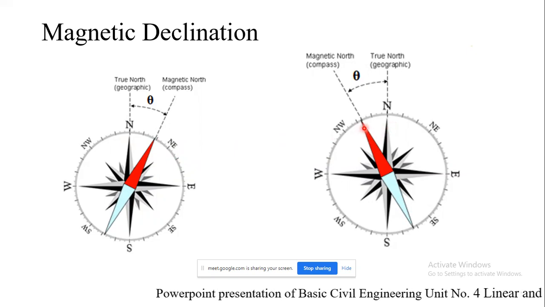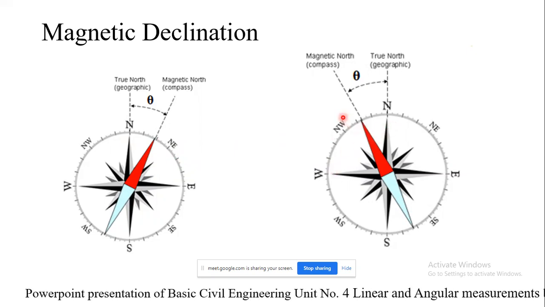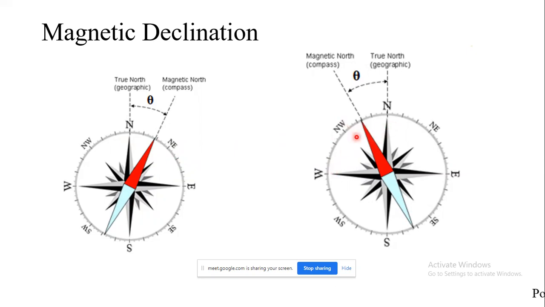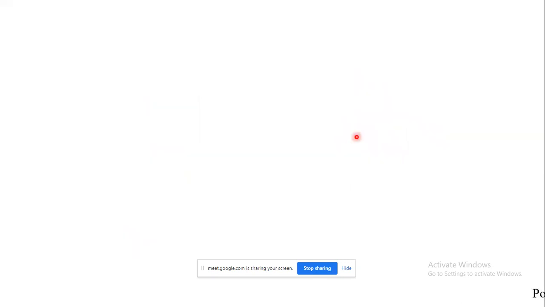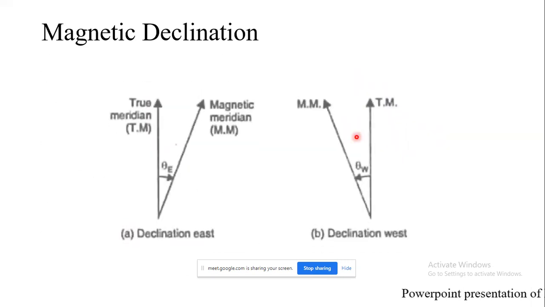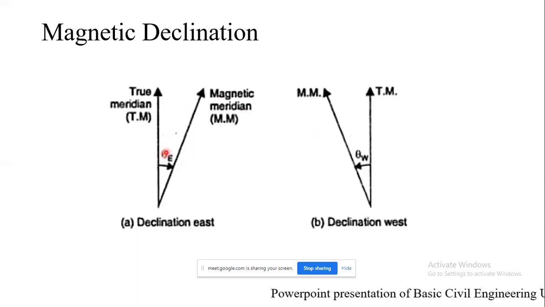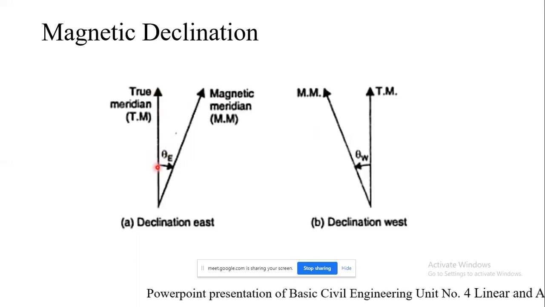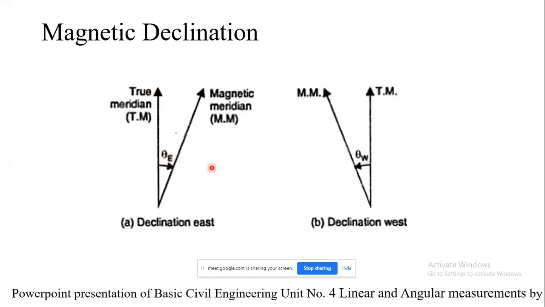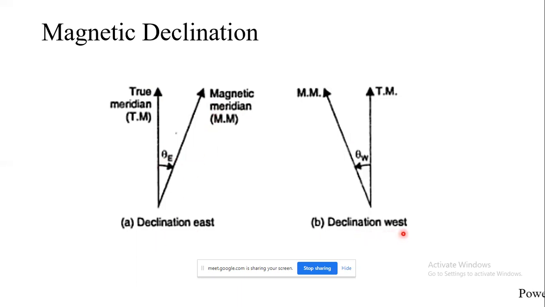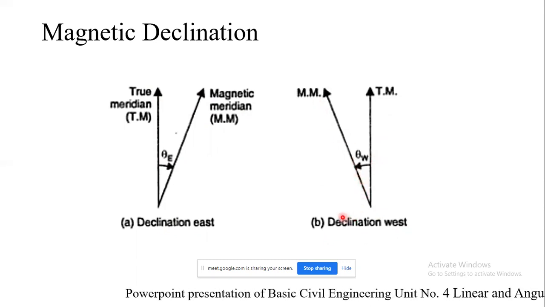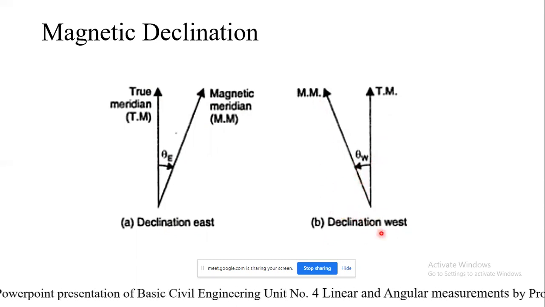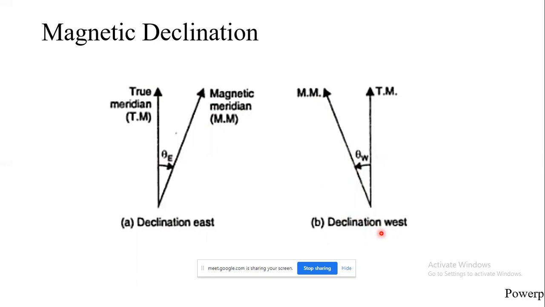And whenever the needle is tilted towards the west, it is called as declination west. Here you can get a clear idea. With respect to true meridian, when it is tilted towards east, it is called declination east, and whenever it is tilted towards the west, with respect to true meridian, that is the freely suspended needle, it is called declination west.